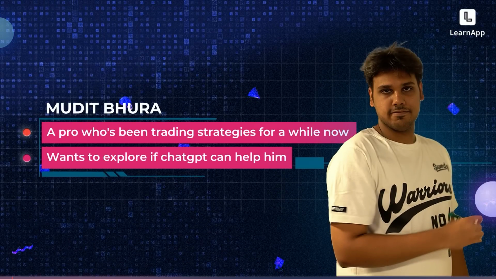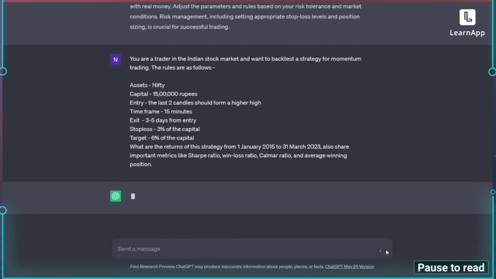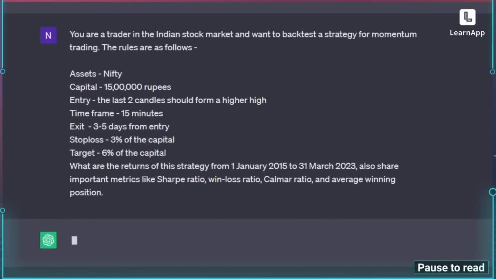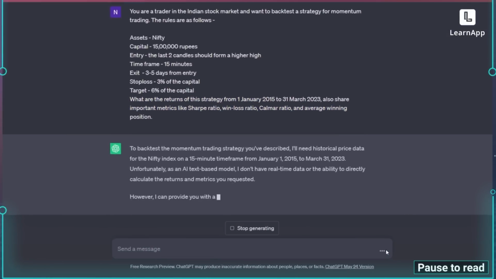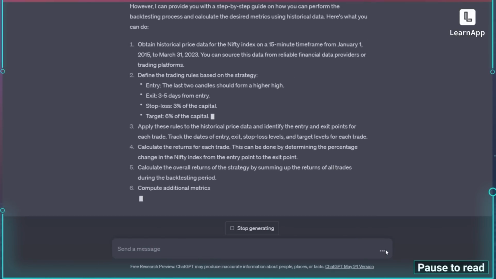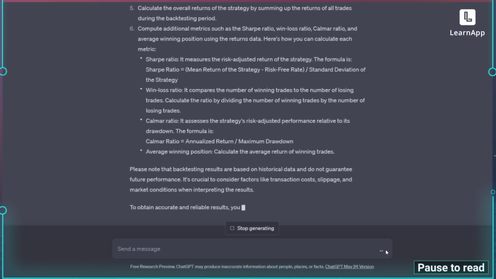So, this is very far from that, and that brings us to our contender number 3. Okay, Mudit bhaiya has done something interesting. Okay, everything I said for contender 2, contender 3 did something. He chose the asset, Nifty, he gave capital, he defined entry, defined time frame, defined exit, defined stop loss, defined target. He also asked at what period this has to be backtested, right? So 2015 to 2023. Also share important metrics like Sharpe ratio, win-loss ratio, Calmar.